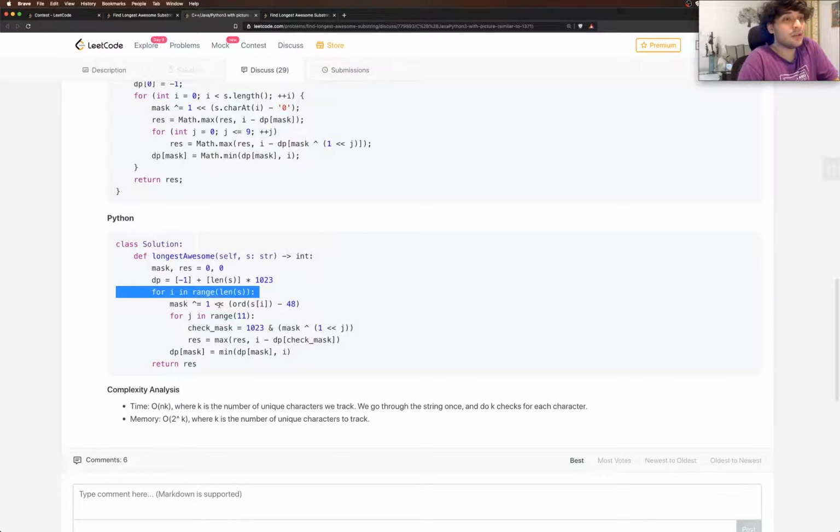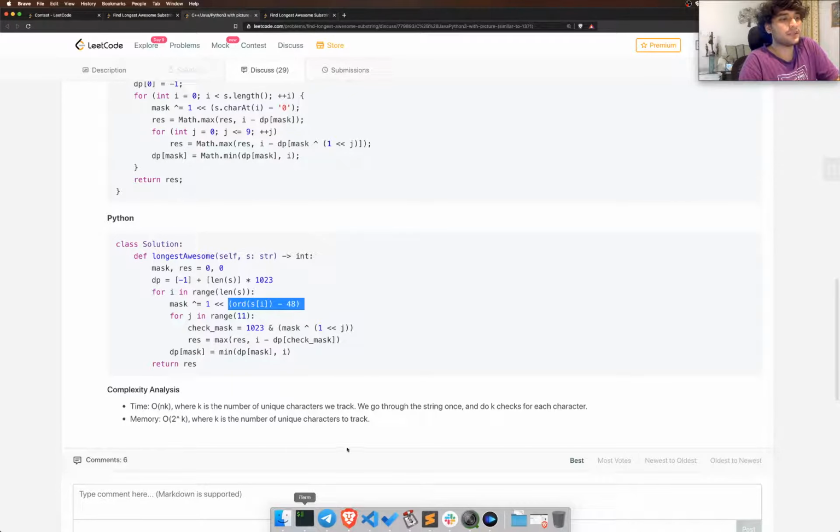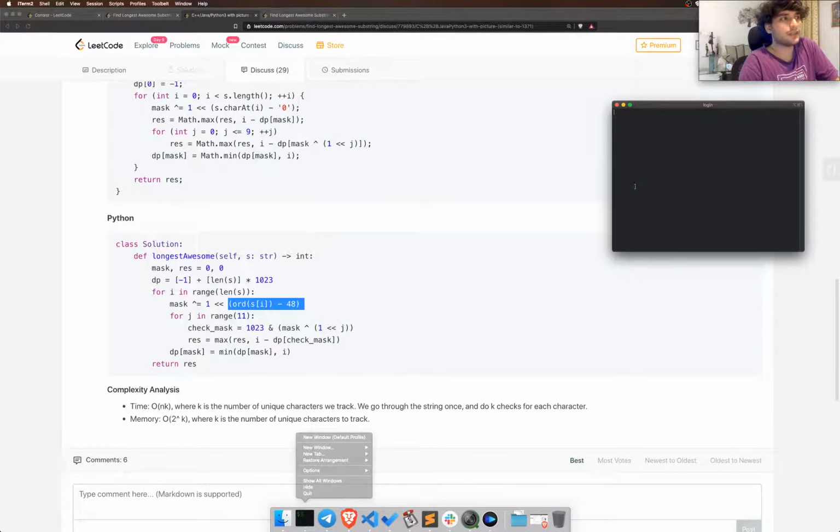Okay. Then they do something very interesting. So I feel this is probably just converting that character to the corresponding integer. Okay, long one. Yeah, we have it here.